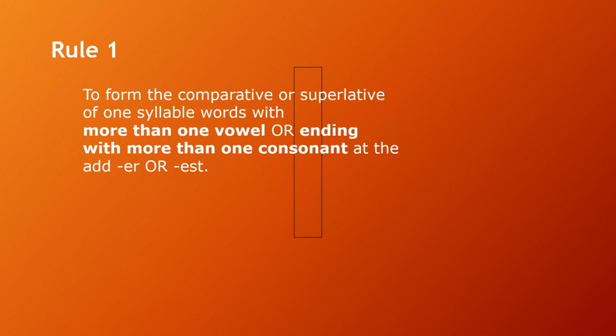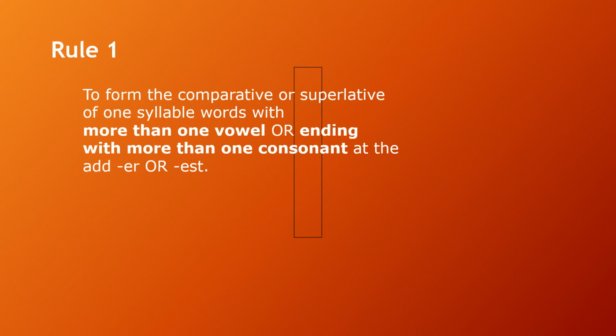Rule number 1 says to form the comparative or superlative of one syllable words. When we say one syllable word, it means we have one sound, one vowel sound.